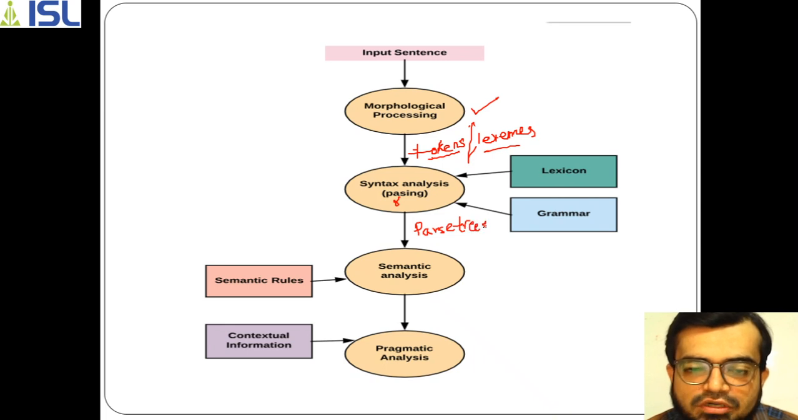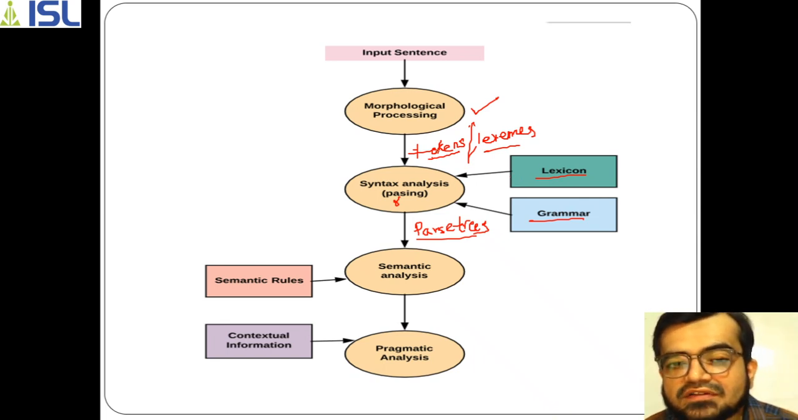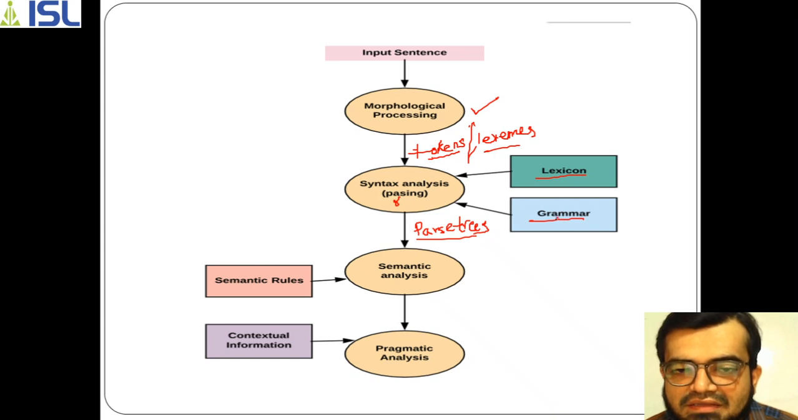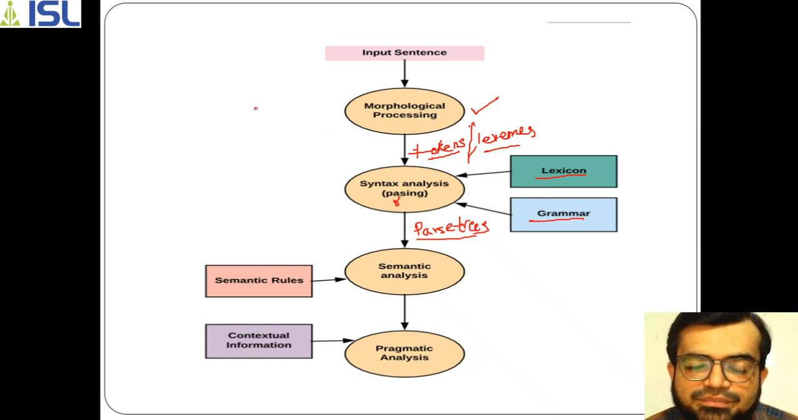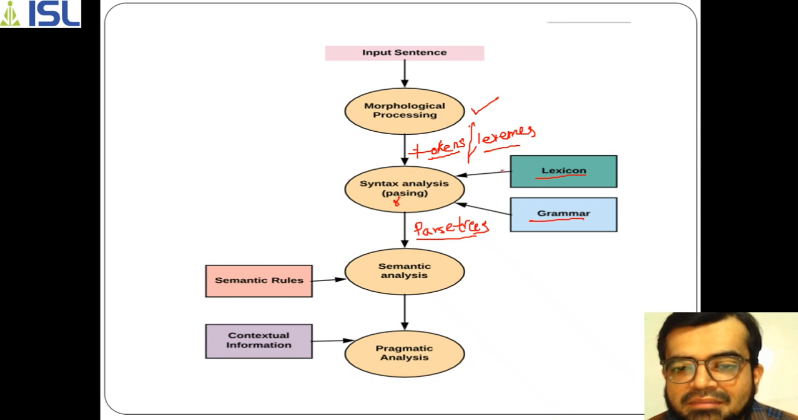We'll be seeing more about parse trees, but these parse trees will be generated with the help of grammar and with the help of a lexicon. We will be discussing this grammar and this lexicon. If you have a sentence, it divides into a group of lexemes, which you can call the lexicon.